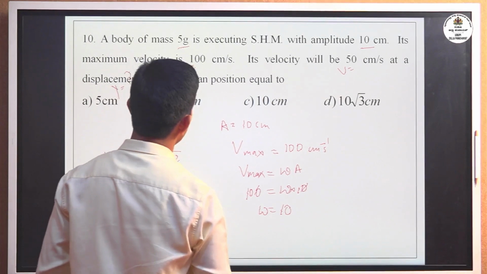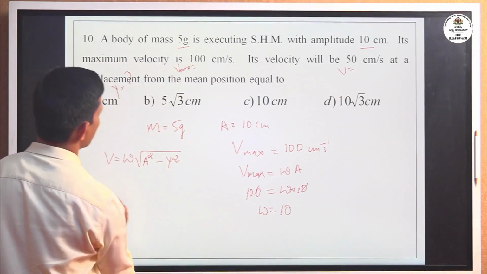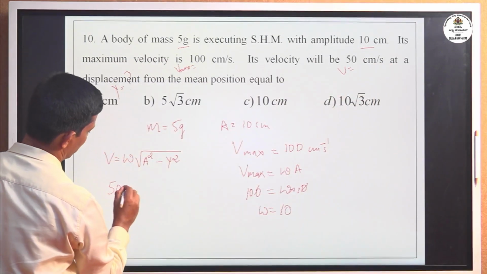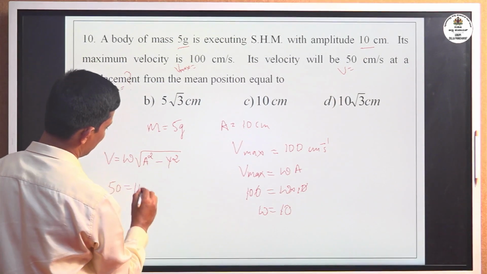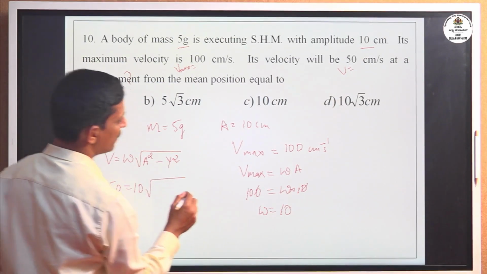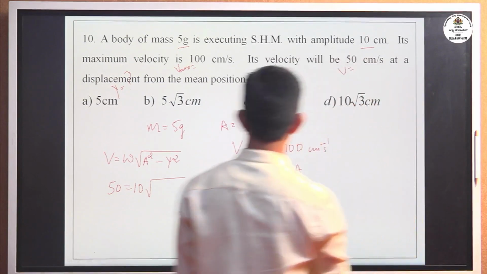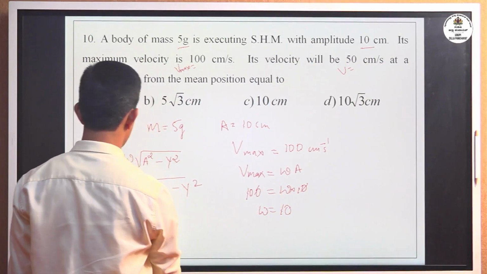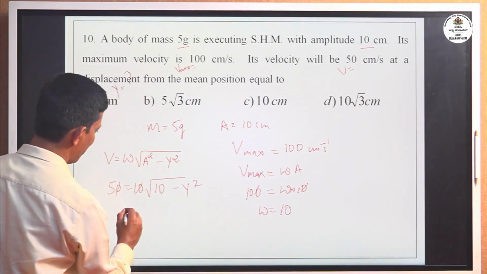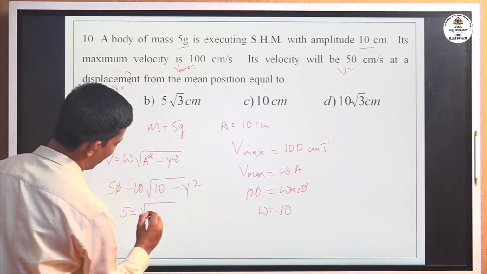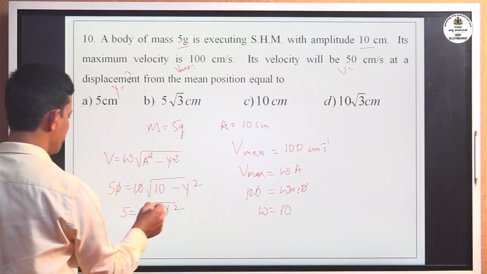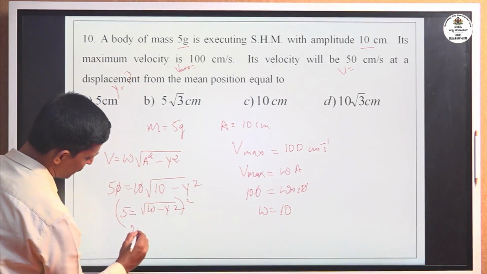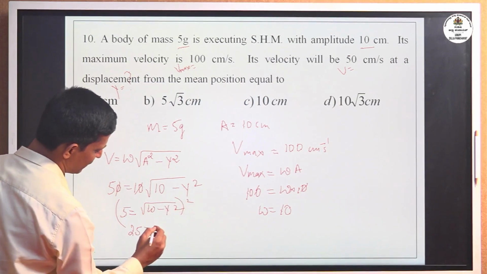Here omega is 10. Now substitute in this expression. Here V is given 50. So 50 equals omega, which is 10, times square root of a square, a is 10, minus y square. Here the 0 gets cancelled: 5 equals square root of 10 minus y square. Now the root is there, so squaring on both sides, you get 5 square is 25. Here square and root get cancelled.